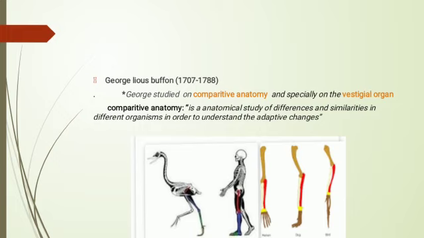Comparative anatomy is the study of body structure of different species of animals in order to understand their adaptive changes. In this diagram, we can easily observe the change in the bones of forelimbs of different species.